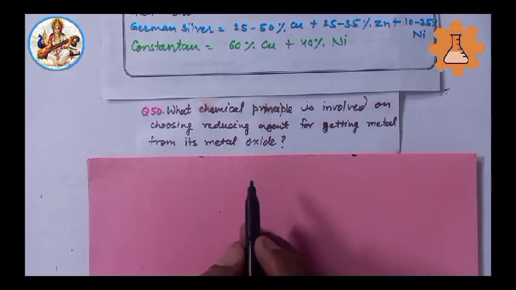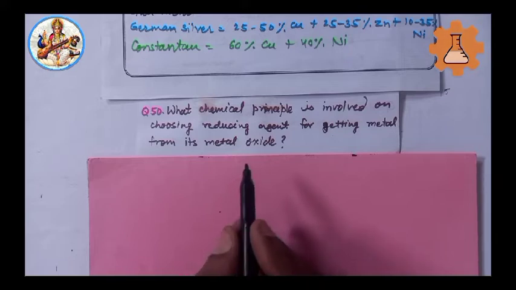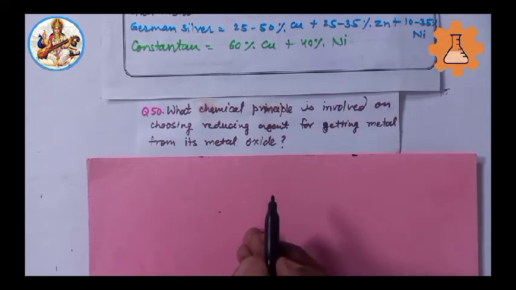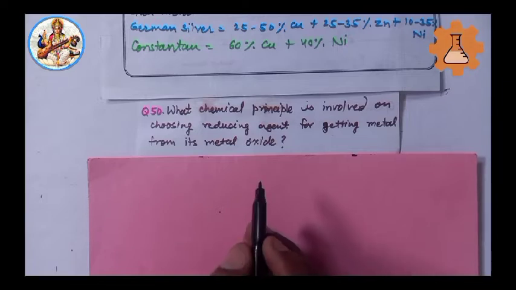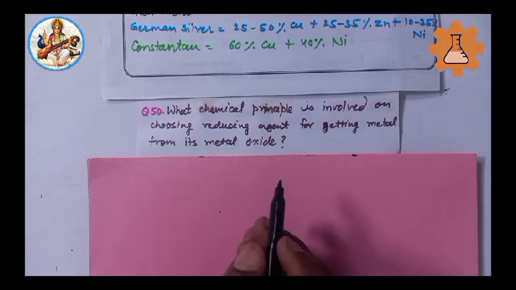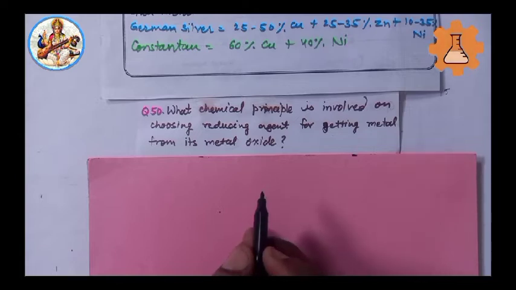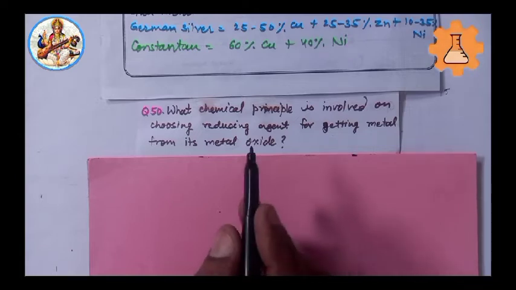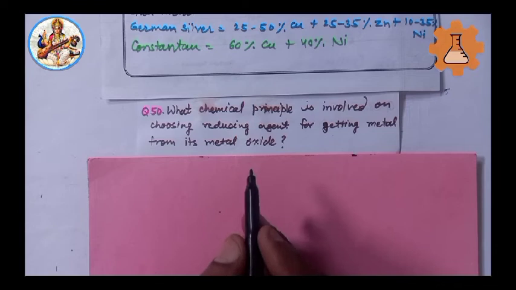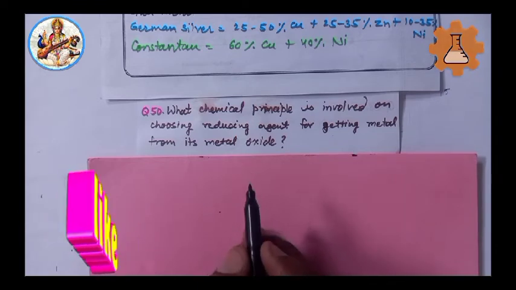I repeat, the chemical principle involved in the reduction of metal oxide to metals is that at any given temperature, any metal will reduce the metal oxide of the other metal which lies above it in the Ellingham diagram.